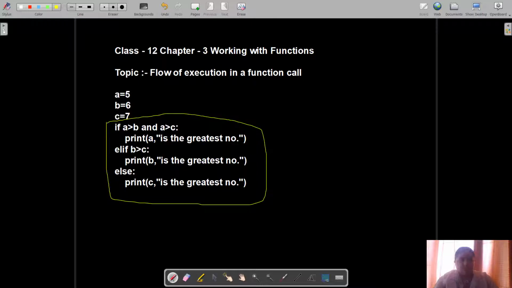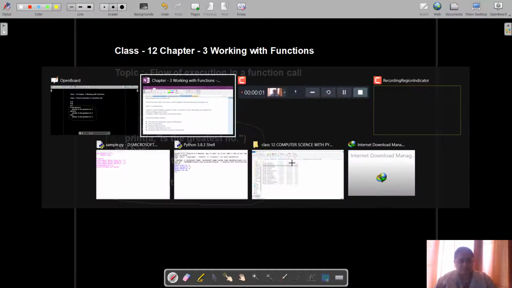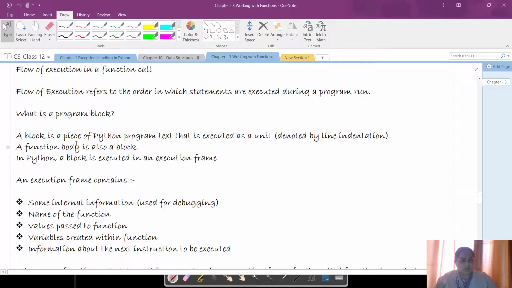If I use a while loop somewhere and a group of statements within that, it forms a program block. If I use a for loop somewhere, it forms a program block. So likewise, a program can contain several such single complete units of code which are known as program blocks. So a function body is also a block.